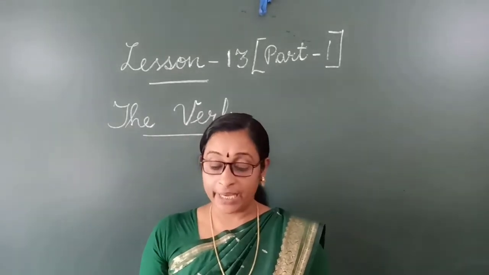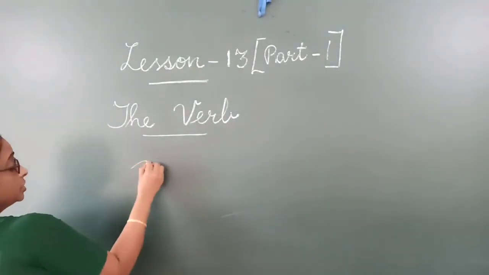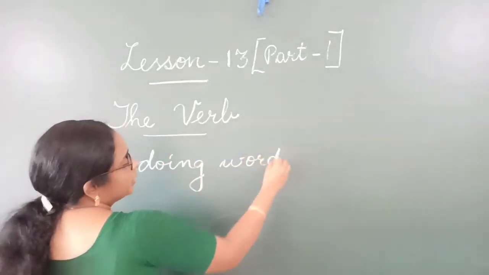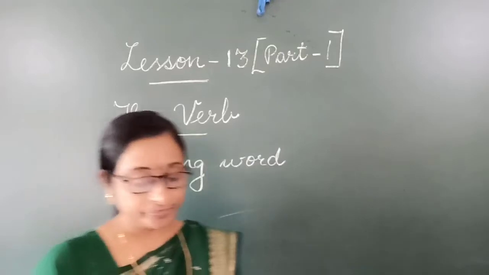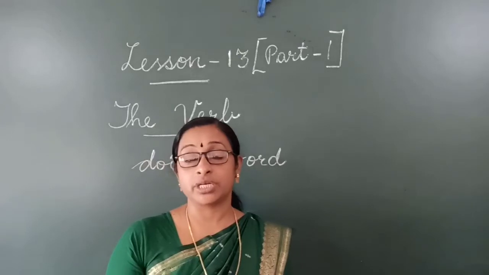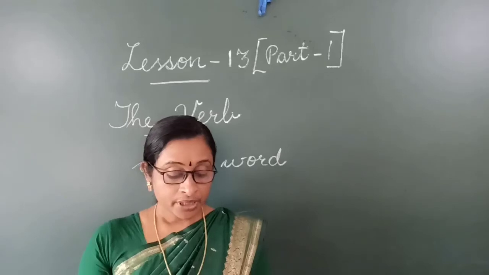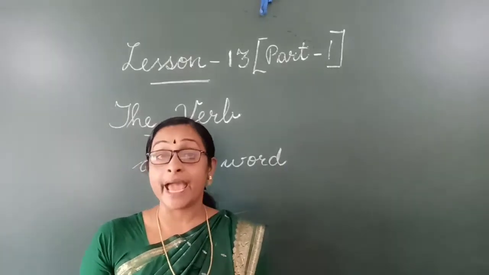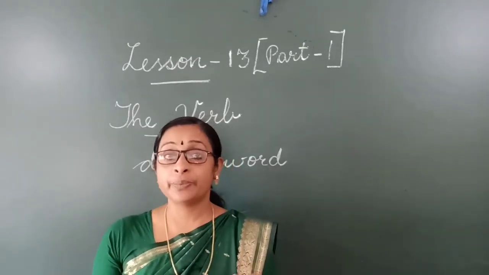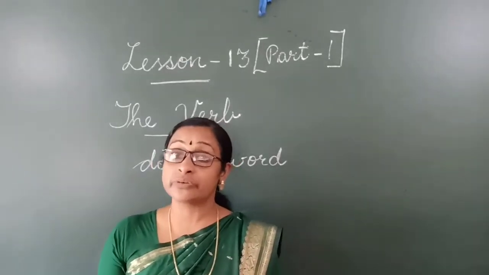A verb is mainly a doing word. So the main thing here is the doing word. A verb means a doing word. It says that a person does an action. It means a person is doing an action. Such a verb is also called an action verb. So this type of verb we call action verb. When the person is doing an action, it is called verb and it is also called action verb.